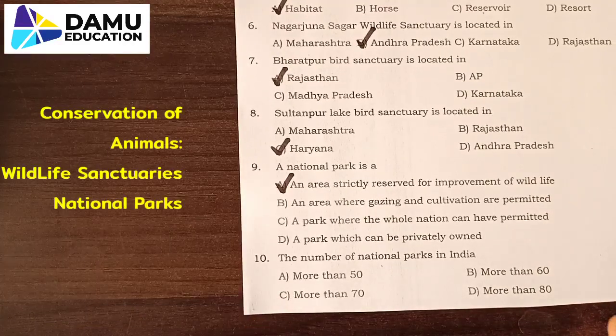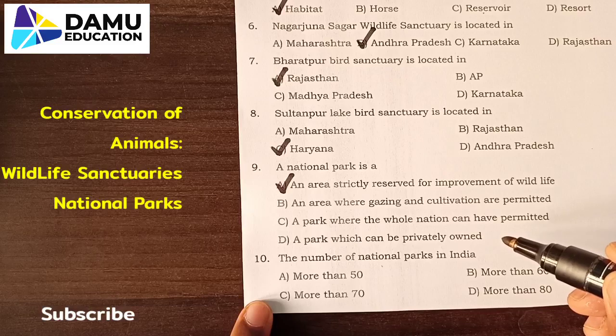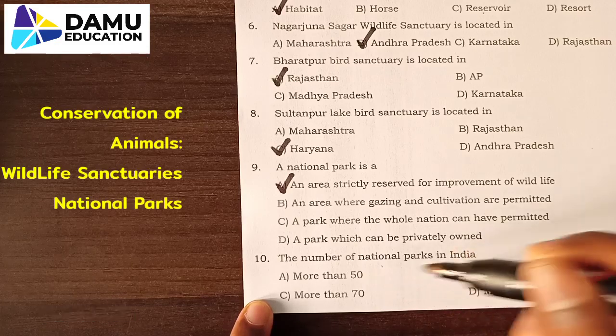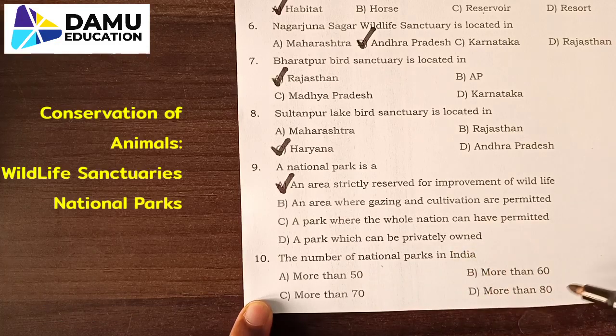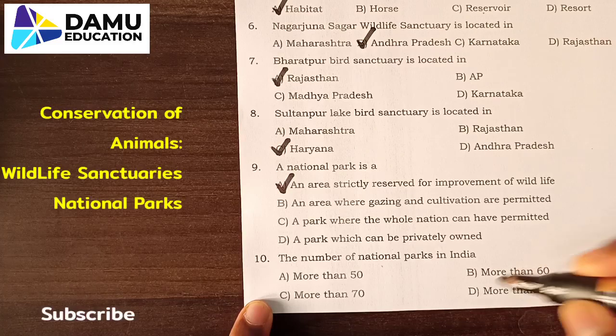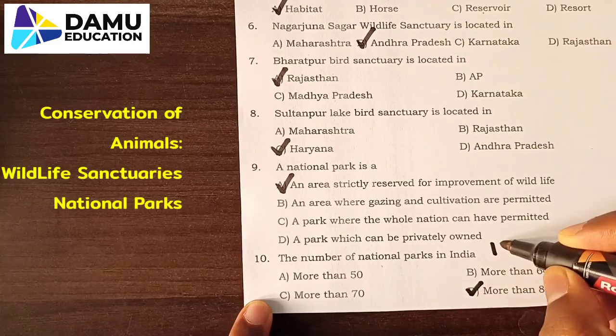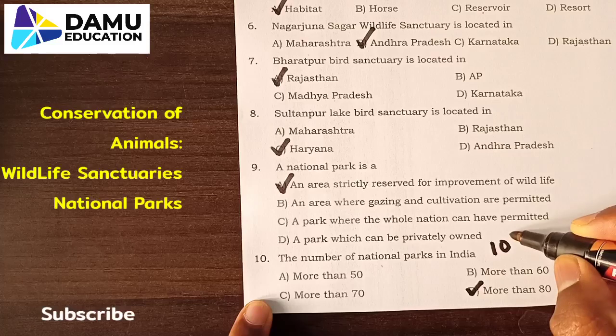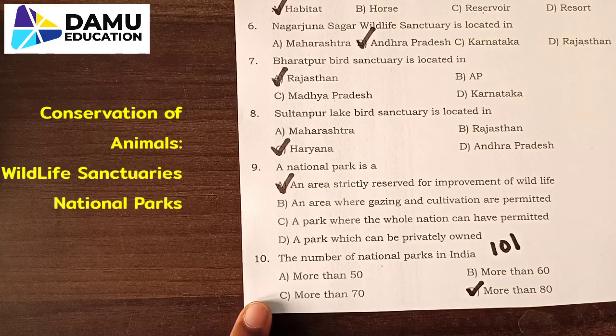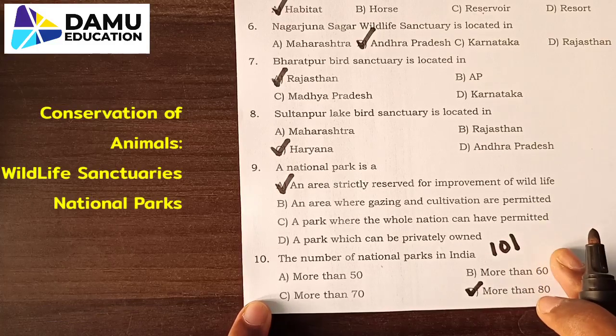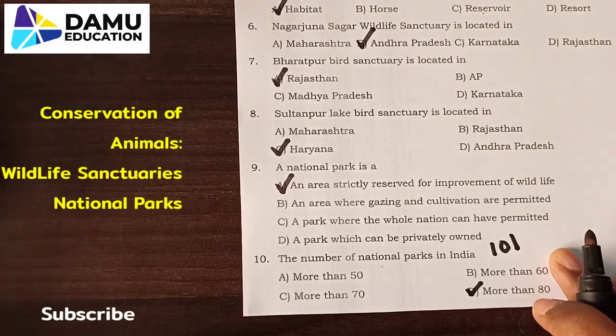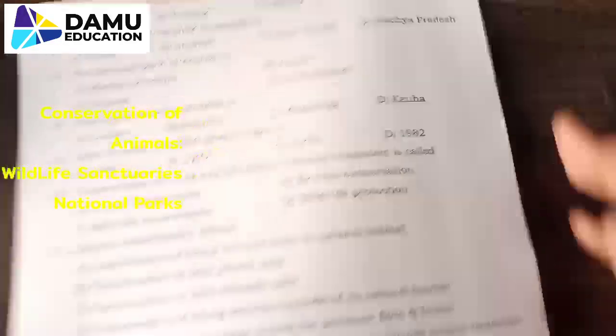Next, 10th one, the number of national parks in India: more than 50, more than 60, more than 70, or more than 80. So we have to select more than 80. Up to 2021, 101 national parks are located in India. 101, exactly.